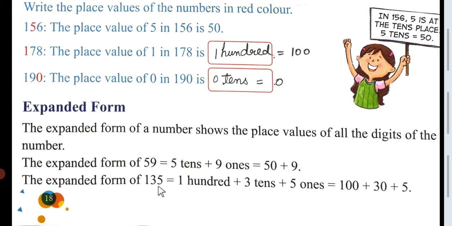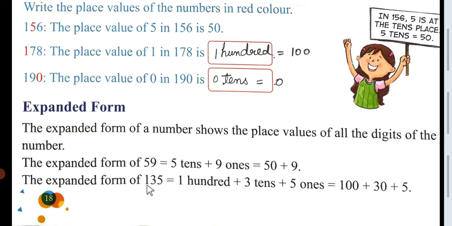The expanded form of 135. How will you write the expanded form of 135? So 135 is equal to 100 plus 3 tens plus 5 ones. So always remember, children, we'll start from the right hand side. So 5 is at the ones place, 3 is at the tens place, and 1 is at the hundreds place.